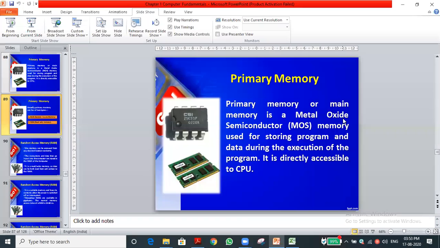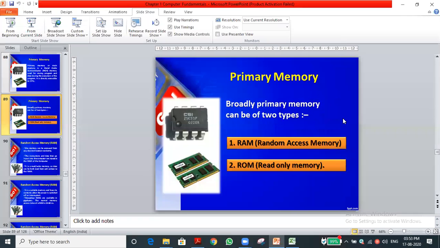Do you have any doubt? Primary, of course. Oh, you are saying RAM and ROM. I understood your concept. But how the memory is stored is a different matter. Harini said that. Good.